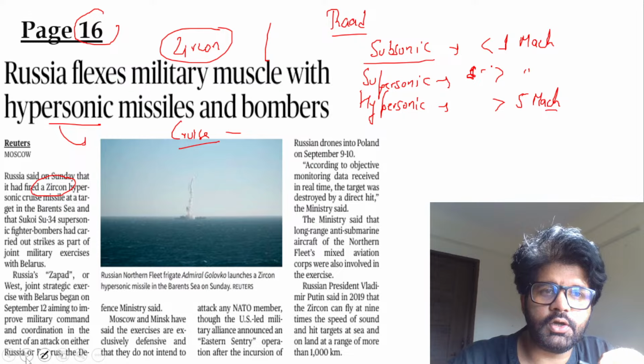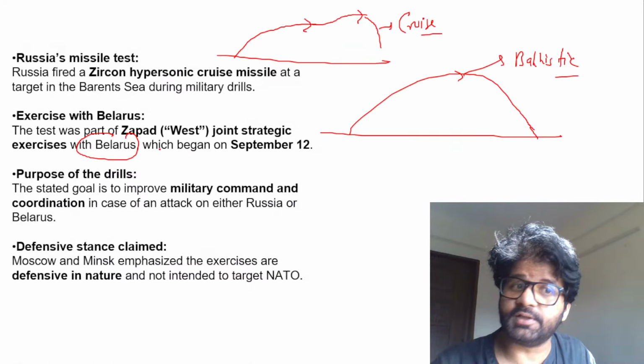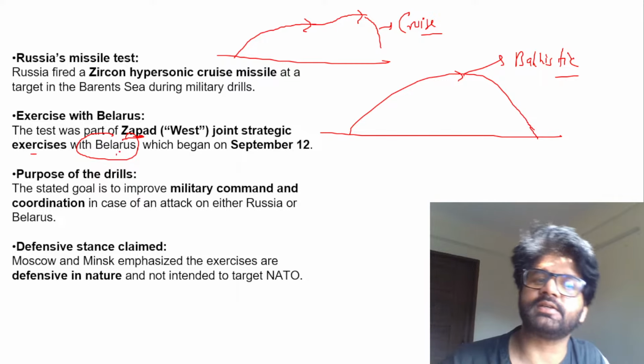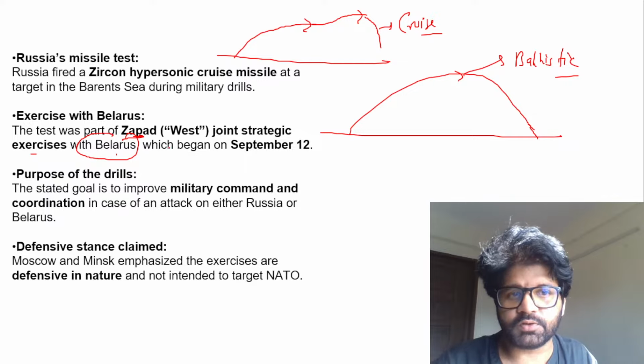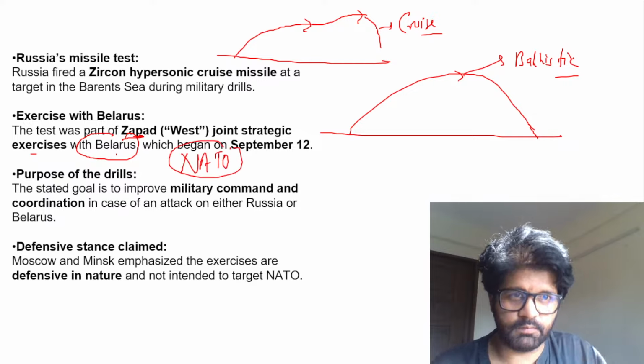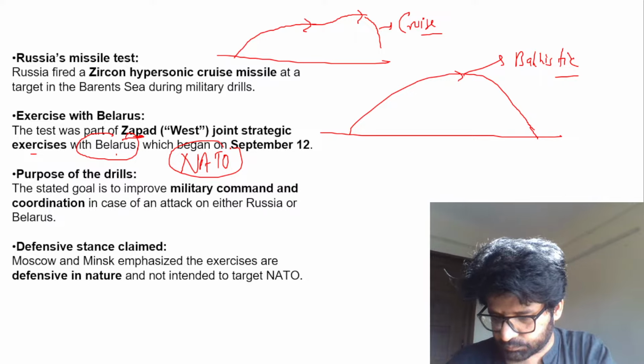And now they are doing a joint exercise with Belarus. You have to look at these places on the map. Where is Belarus? The Zapad exercise is an exercise between Russia and Belarus. Now, obviously, Western European countries, the NATO countries who are allies of the US, will be a little bit unhappy with whatever Russia is doing right now.